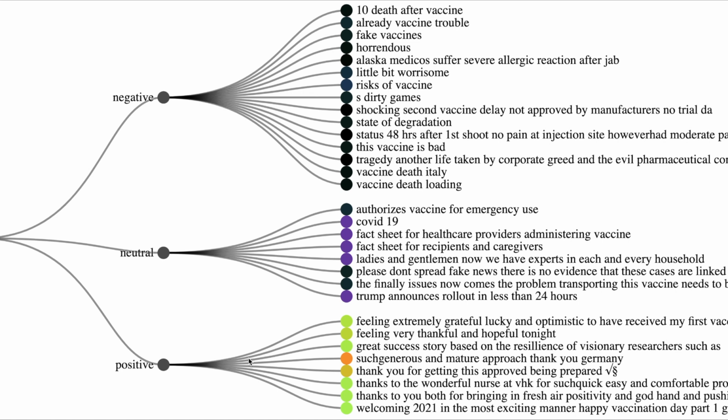And then you have tweets which are classified as positive sentiments. So for example, feeling extremely grateful and lucky, optimistic, great success story, thank you for getting this approved. So as you can see, this is a great way to understand what people are tweeting and what the sentiment about the tweets is.